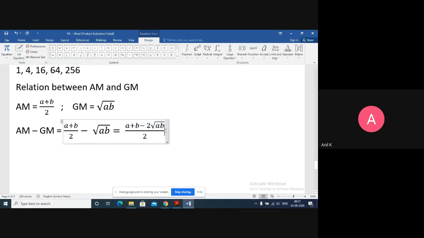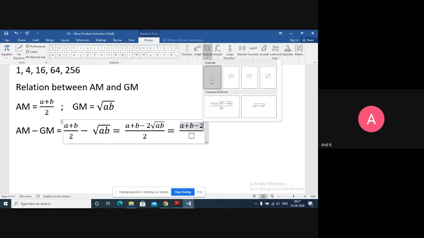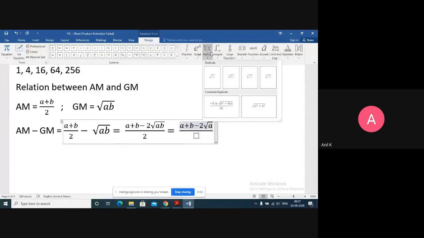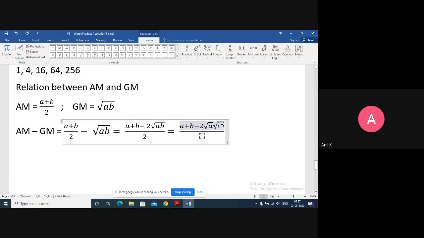Let me add one more step. Equals to a plus b minus 2 root ab. Can I write it as root a into root b? Will you agree? Root ab can be written as root a into root b.